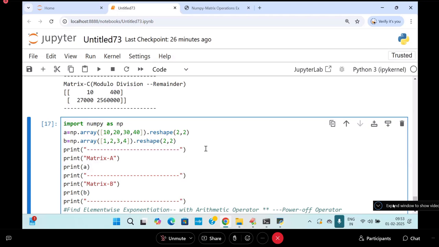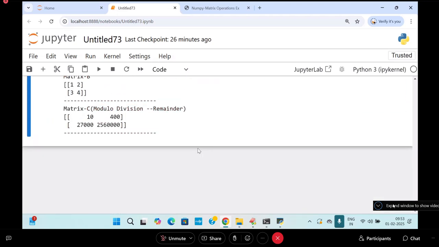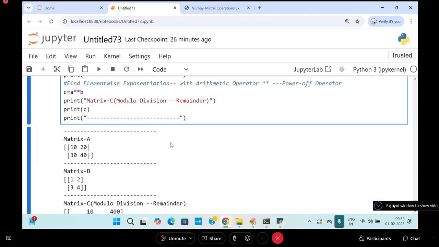I hope you understood this point and you are waiting for the concept of how to convert int 32 to int 64, int 64 to float 32, float 32 to float 64. Any type of conversion you want, you can go for it.